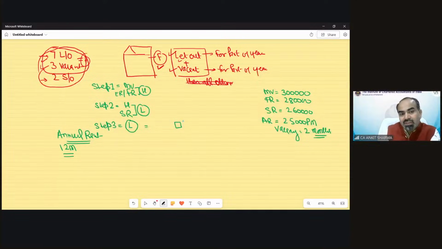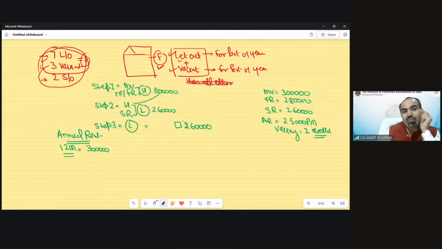So in this case, suppose it is the case of D, E, and G, in which we will take only actual rent receipt. But in case of vacancy, we have to take full 12-month rent over here. And that would be 3 lakh rupees. So if we practically solve, then municipal value and fair rent, whichever is higher, would be 3 lakh. This 3 lakh needs to compare with standard rent, which is 260. So the lower value would be 260. So we are technically comparing it with 2,60,000 rupees.